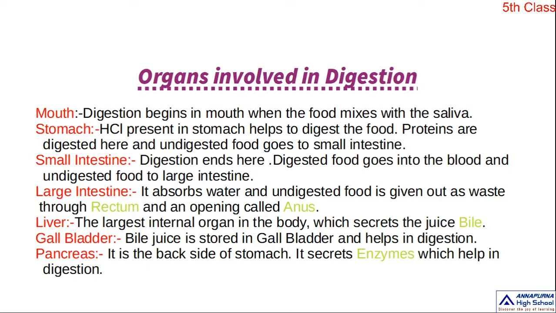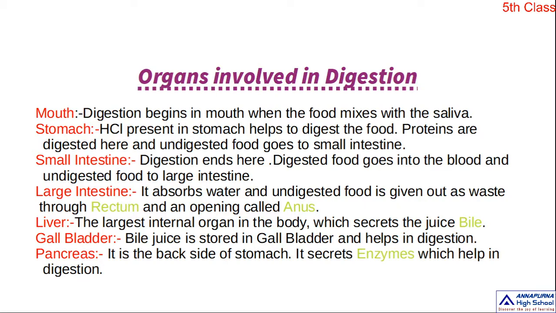Next, small intestine. Here digestion ends. The digested food goes into the blood and undigested food goes to the large intestine. Digested food goes into the blood, that means blood cells. From the blood cells it is carried to all parts of our body. Then undigested food moves into the large intestine.